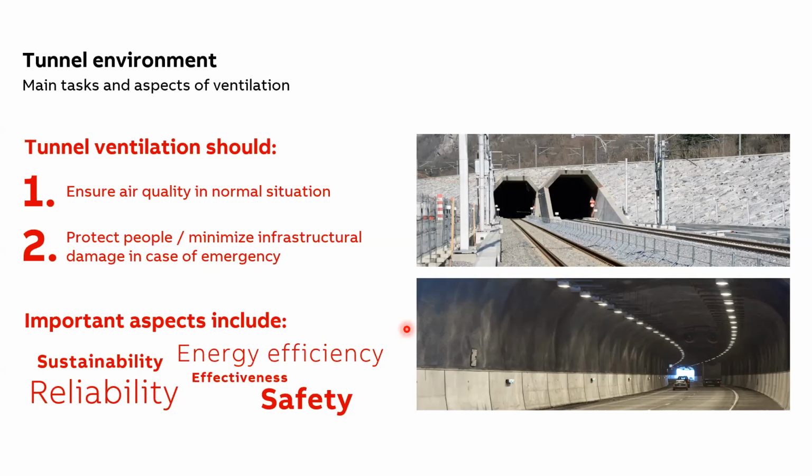Now, a tunnel ventilation system can be dual purpose, where it supplies fresh air during normal situations, and extracts smoke and maintains the evacuation route in case of fire. It can also be single purpose, where it either provides only fresh air or is only for extracting smoke in case of fire. So there are various possible system designs for this application. But nonetheless, drives offer control solutions for different tunnel ventilation types. We will talk more about this in the upcoming slides.